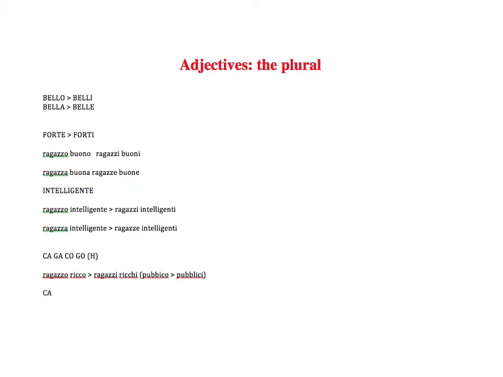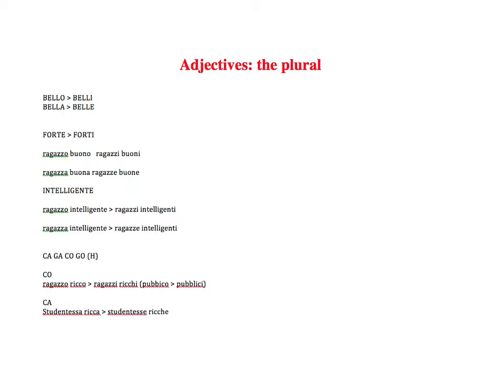Let's do this case, so let me just put here co. Okay, now with ca, studentessa ricca. I want to use the same adjective, so it will be studentesse ricche.